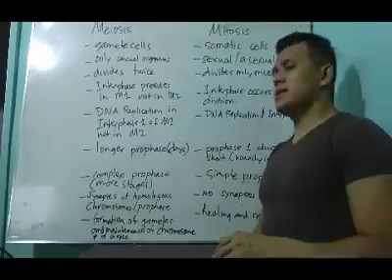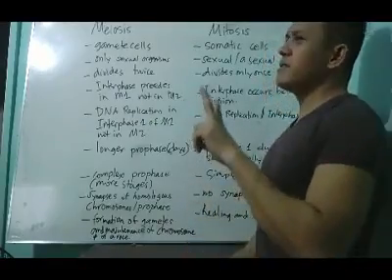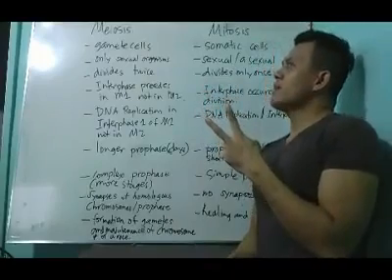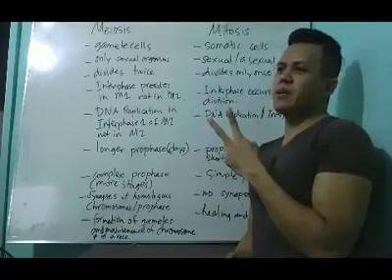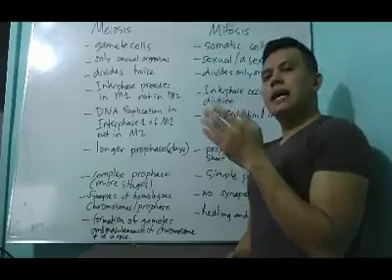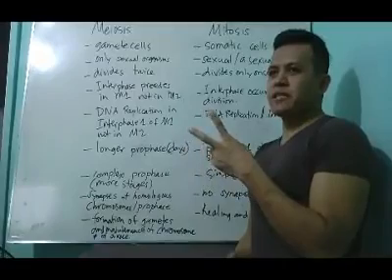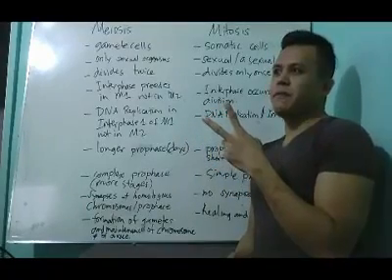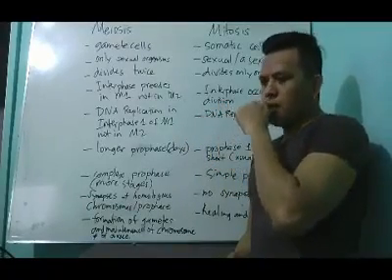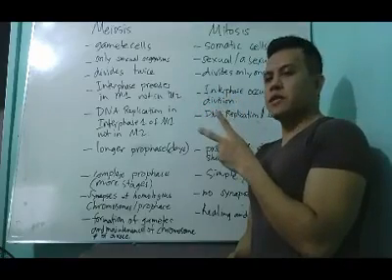Next one. Mitosis divides only once. One of the reasons why meiosis divides twice is that the gamete cells must have half the number of chromosomes of the parent cells. In the first stage, there must be the same number of chromosomes as the parents, which is 46.